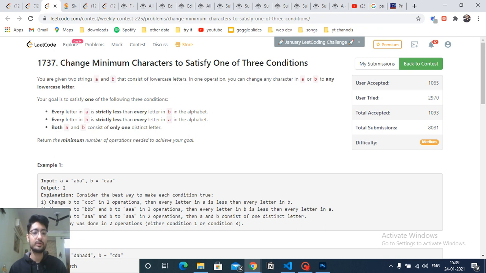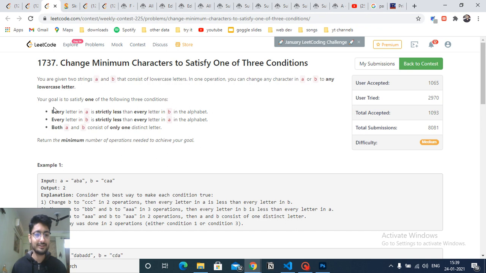You can assume that you want to make all the characters equal to A, or all the characters B, C, D, E, F, and so on. If you fix that character, you can easily check in O of n how many changes you need to do. So it can be easily done in O of n, and you have to do this operation 26 times.